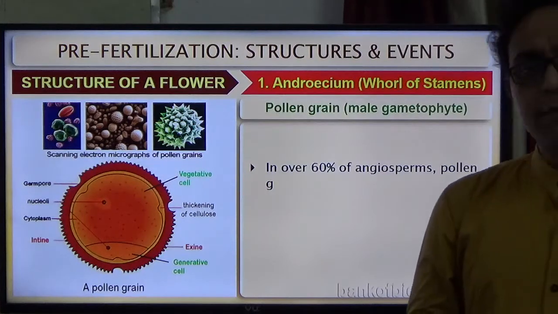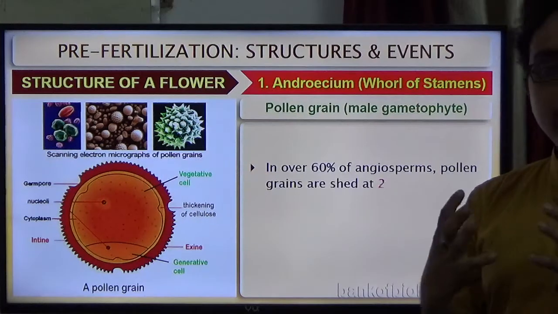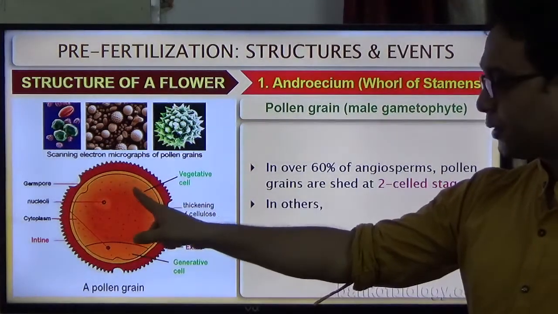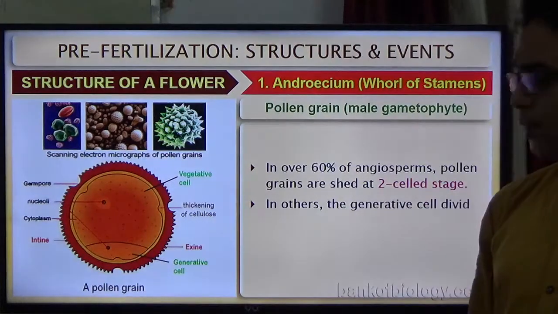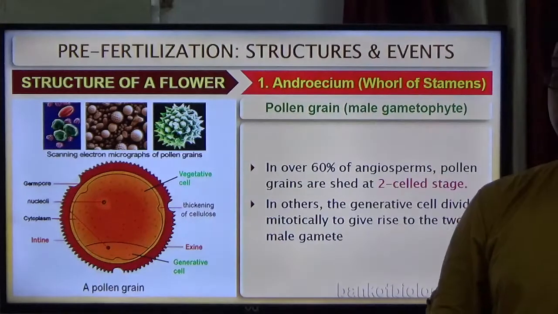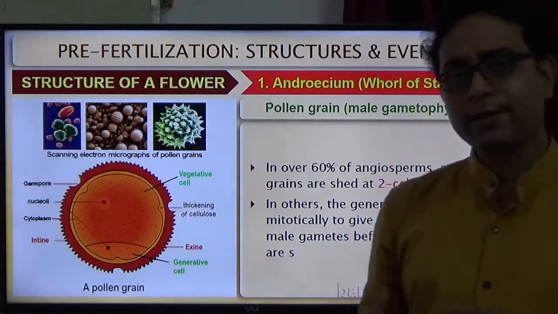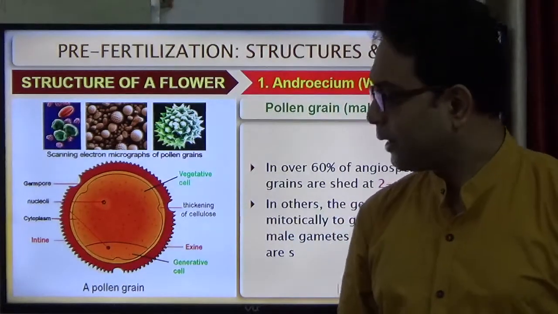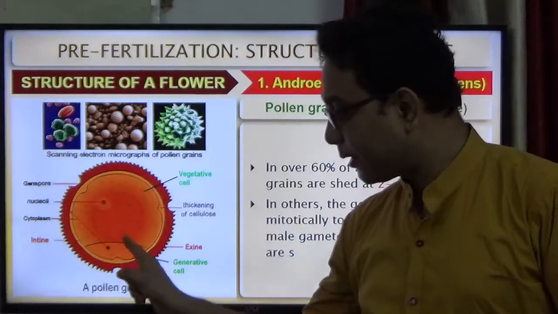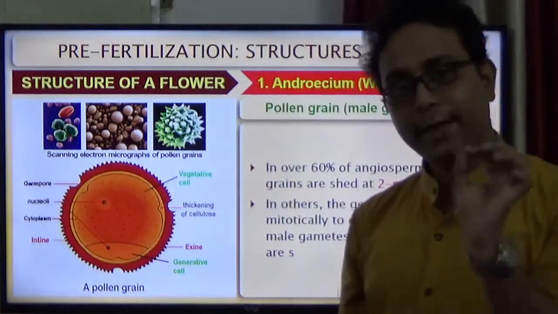If you observe angiosperms, in 60% of angiosperms the pollen grains are generally at the two-cell stage, with a vegetative cell and a generative cell. But in the other 40%, the pollen grains are at the three-cell stage. What is meant by the three-cell stage? Here the vegetative cell number is 1, but the generative cell has divided into 2.